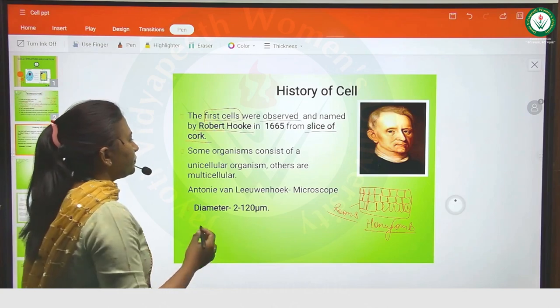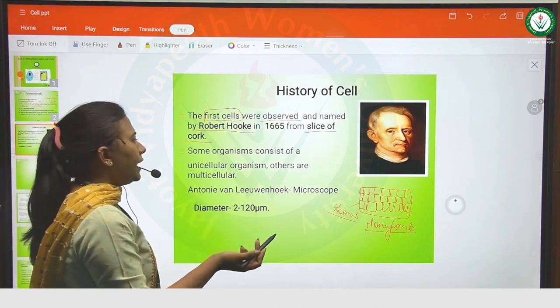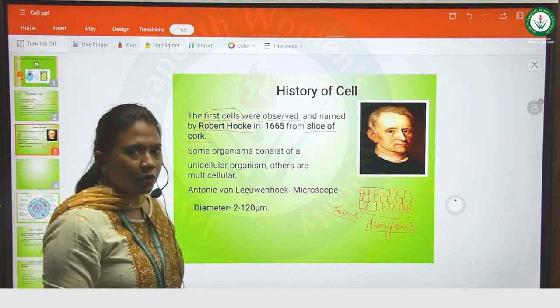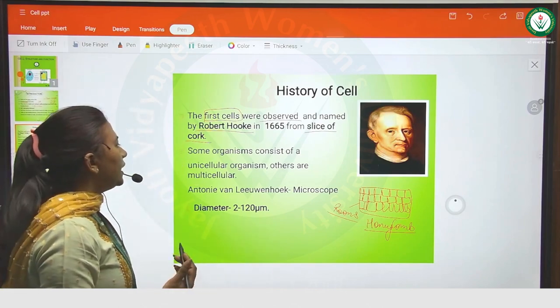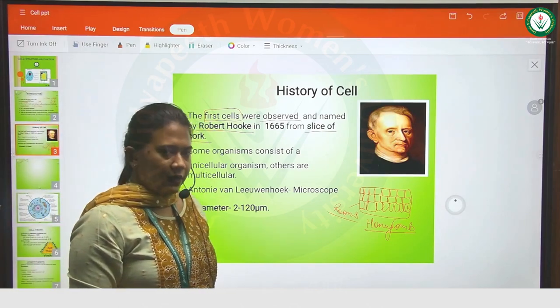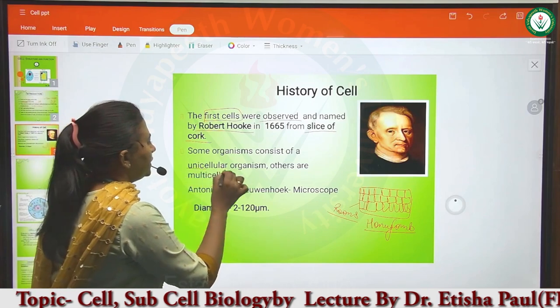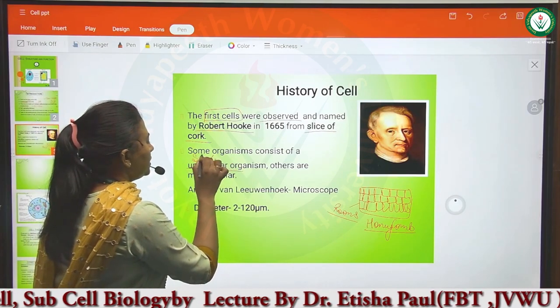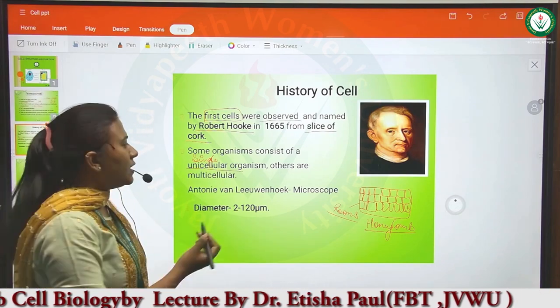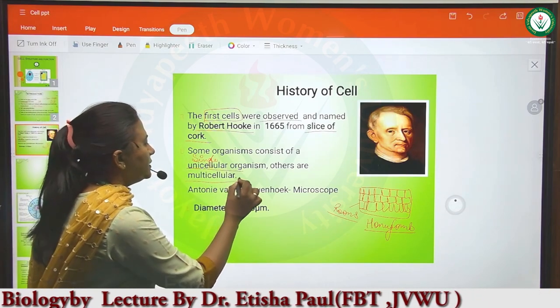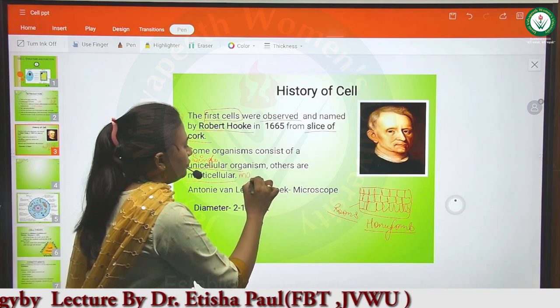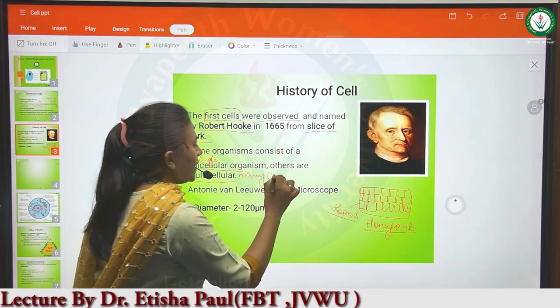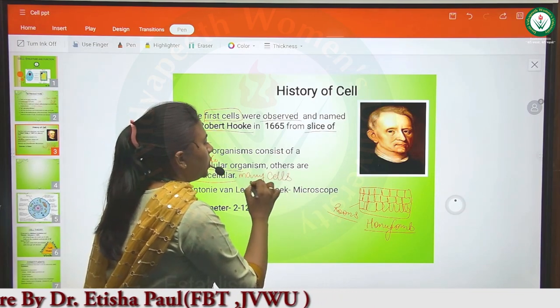Then some organisms are unicellular organisms and others are multicellular organisms. Those which consist of a single cell are the unicellular organisms, and those organisms which consist of many cells are known as multicellular organisms.